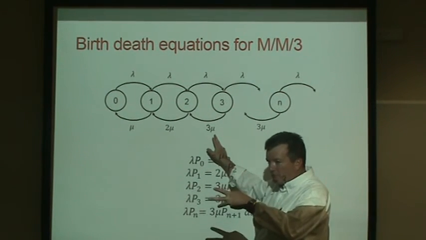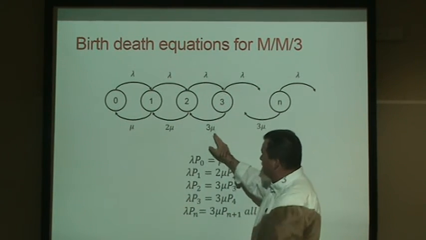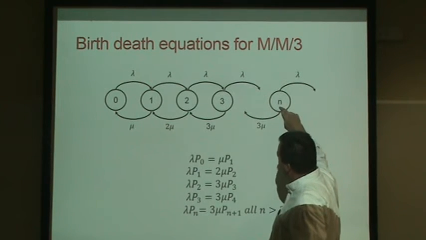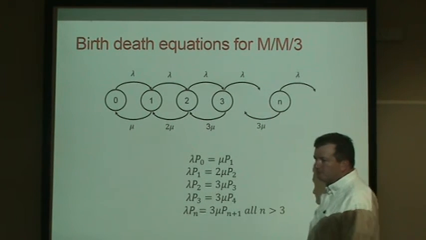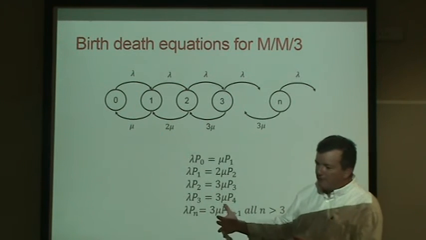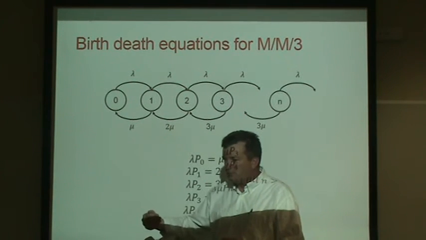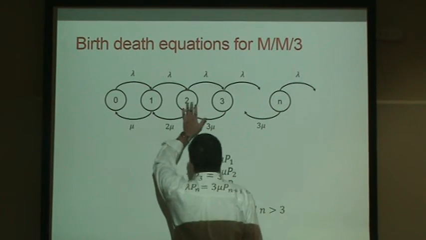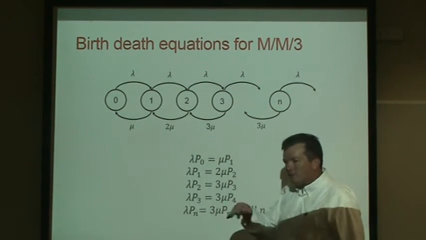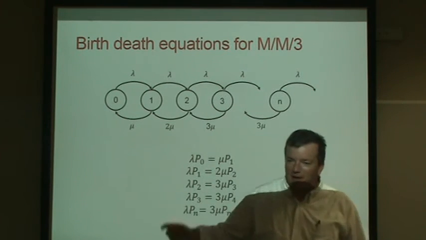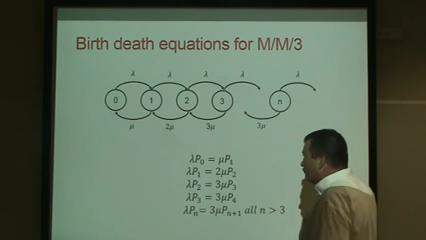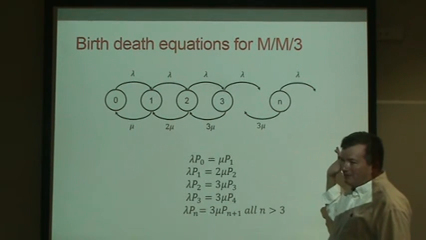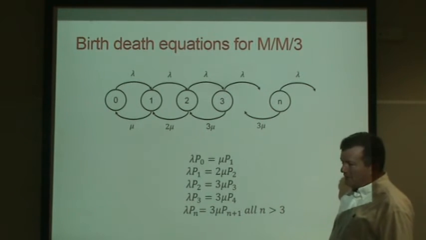And then because there's only 3 servers, now the queue starts building. Every state higher than that, the rate at which we go up 1 is lambda, and the rate at which we come down is 3 mu. And any new customer, if you're in state 4 and you go to state 5, the new customer gets put in the queue. So setting up an analysis like this, unfortunately there's no summation coming out of Calculus 2 that handles the M/M/3 case. But we could just punch this into an Excel spreadsheet and get all the probabilities for every state.